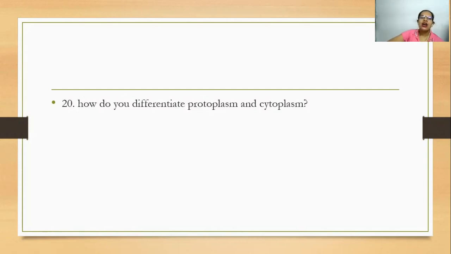Last question: how do you differentiate protoplasm and cytoplasm? If you remember from previous videos, protoplasm is also called the living material of the cell.